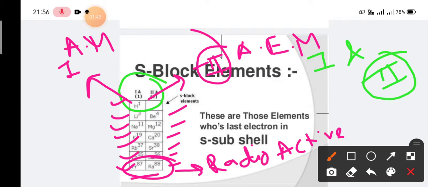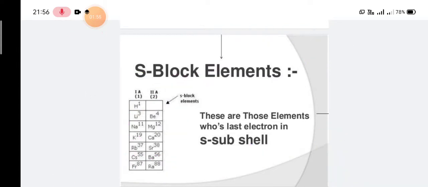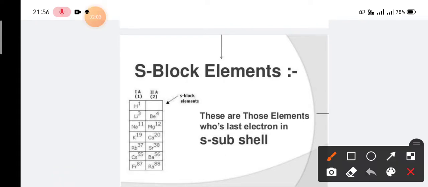So in the case of S block elements, there are two groups: group number 1, called alkali metals, and group number 2, called alkaline earth metals. Before we start, we should know why it is called the S block element, because these are the elements whose last electron is in the S subshell.